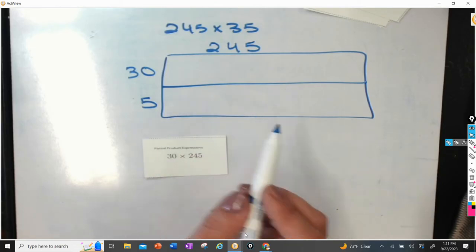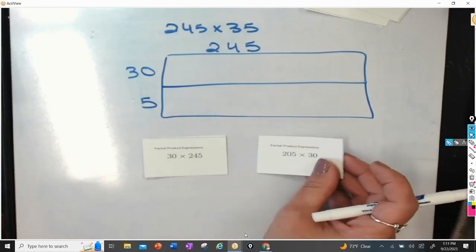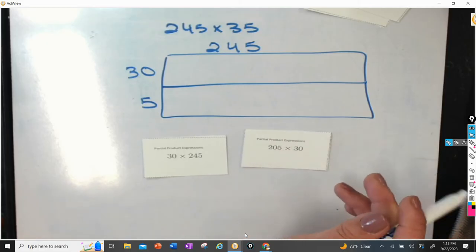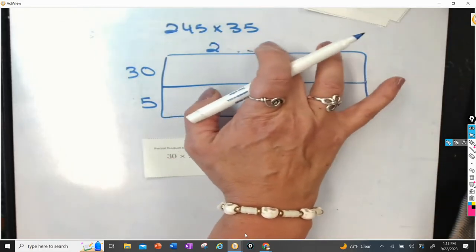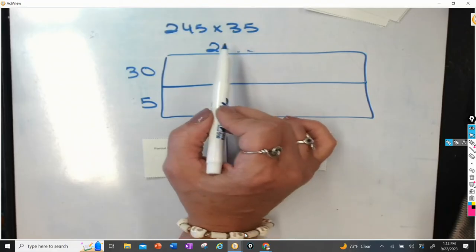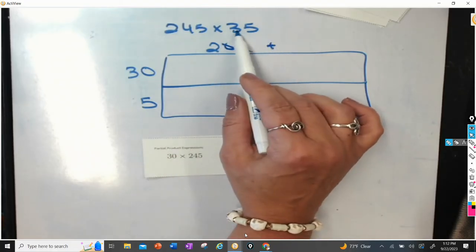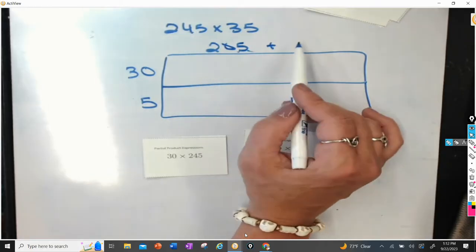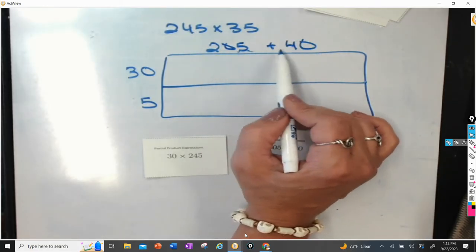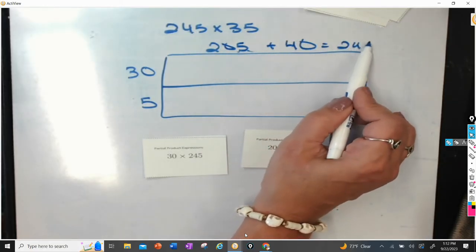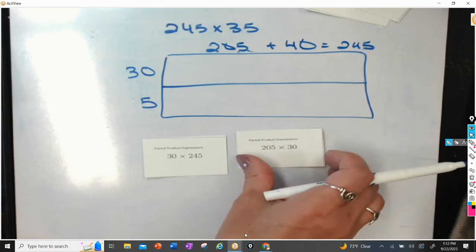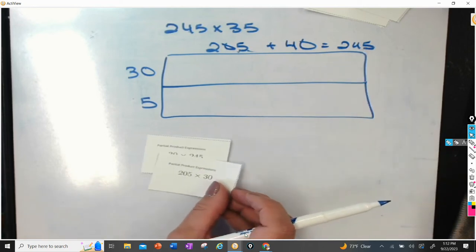That one is not fun for me, but for this one, what they did was they said 205 plus 40. So I still have a sum of 245, and then they multiplied that times 30.